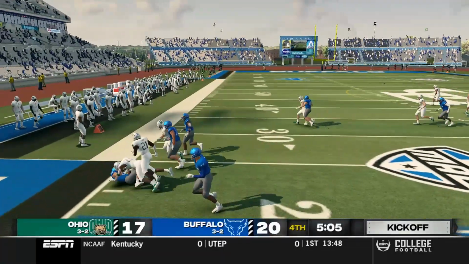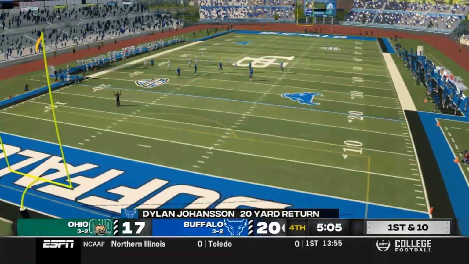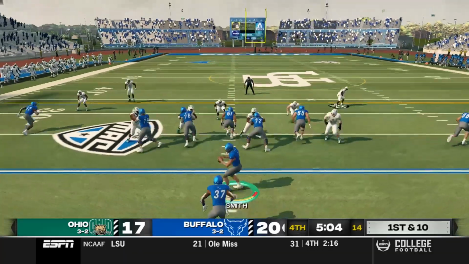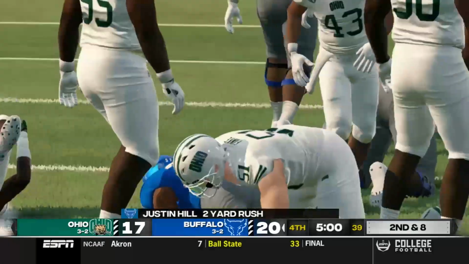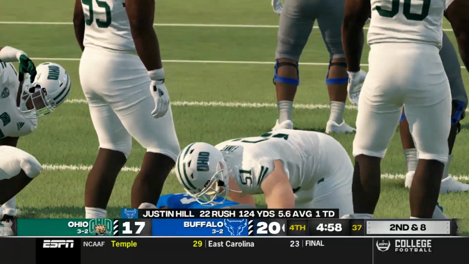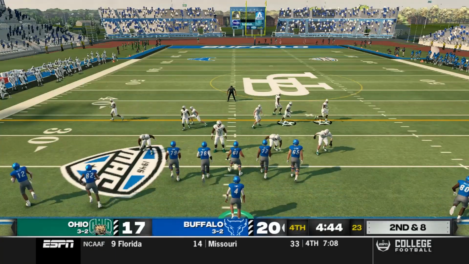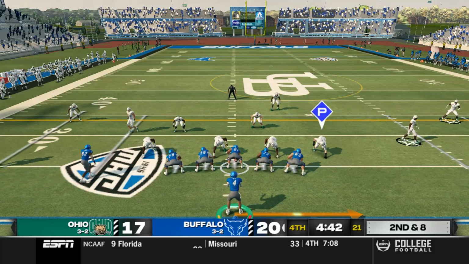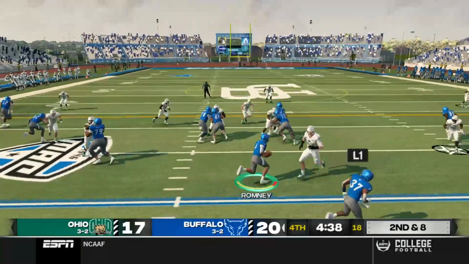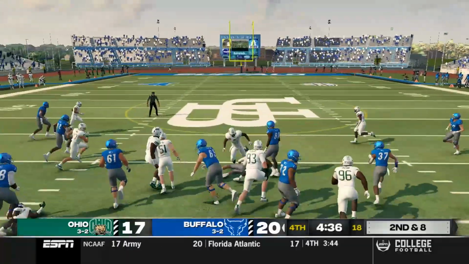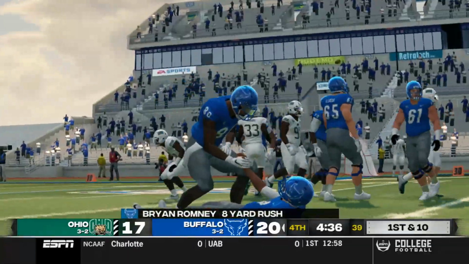Johannesson gets the return. He gets out wide. He has nowhere. 20 yards on the return. Can this Bulls offense do enough to secure the victory today? Justin Hill gains 2 on his first carry. Brian Romney checks back into the game for the Bulls. You have to assume this is probably going to be a running play as he takes it and he cuts it up. He on the speed option and gains 8 and a Bulls first down.